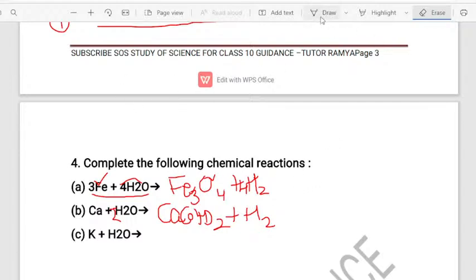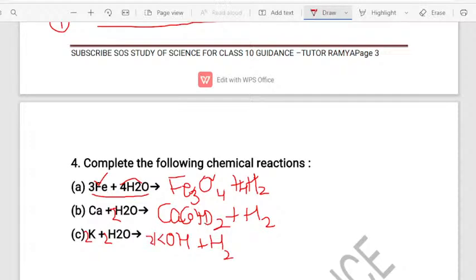So moving to next, we have potassium reacting with the water. See, potassium, when it is reacted with the water, we get KOH, that is the potassium hydroxide, along with the liberation of hydrogen gas. So if you check whether it is balanced or not, it is not balanced. See, you have to check out the number of hydrogen atoms and also oxygen atoms. How to balance it? Write 2K in front of potassium and you have to write 2H2O. Okay. And also you have to write 2KOH. So now it is balanced.